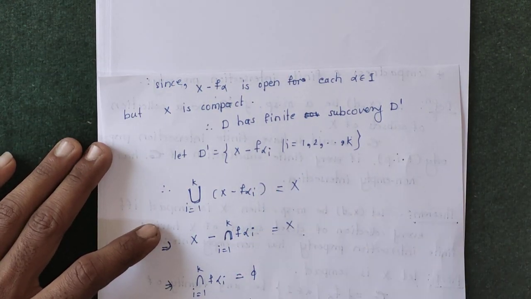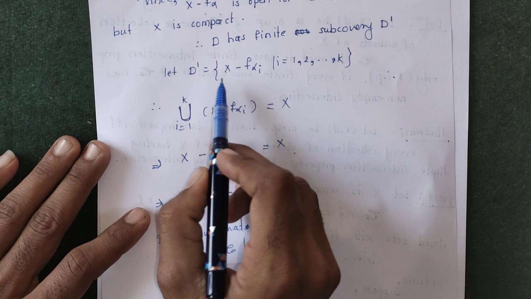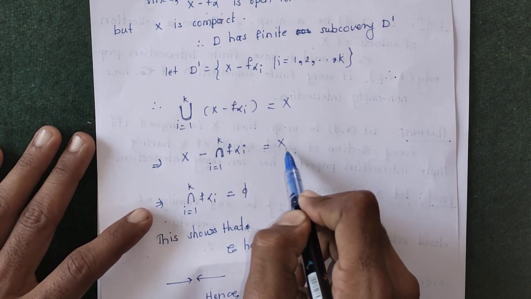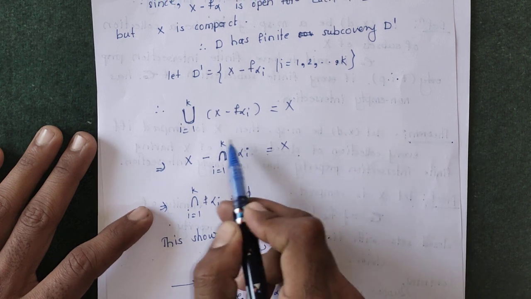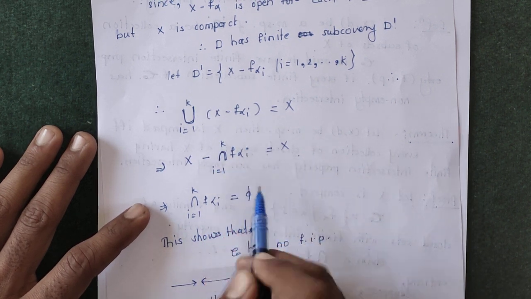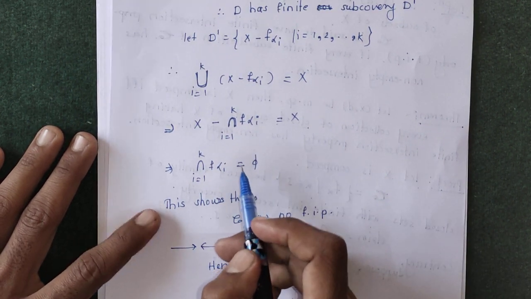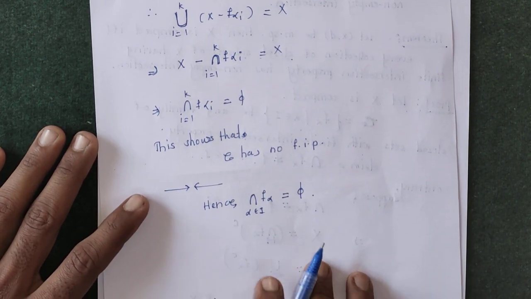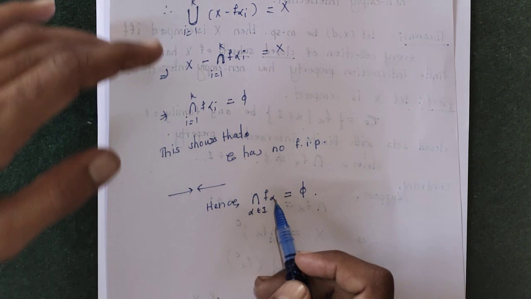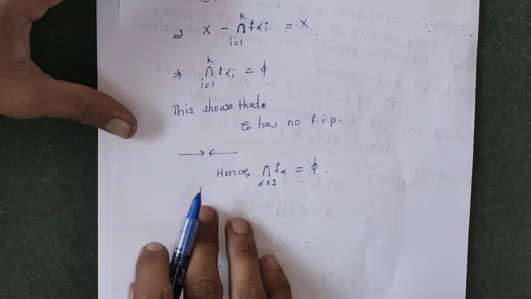So this open cover admits a finite subcover, so we get the union of this finite number of open sets is equal to x. Rearranging, x minus the intersection of f alpha is x, which is possible only when this intersection is equal to phi. This implies script C has no finite intersection property, but this is a contradiction, because our script C has the finite intersection property.